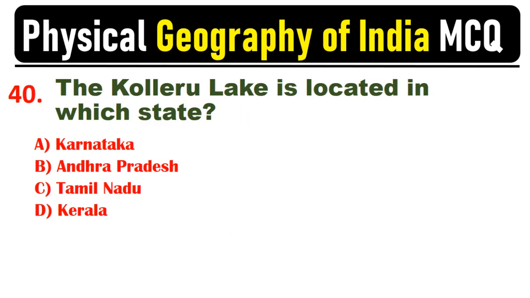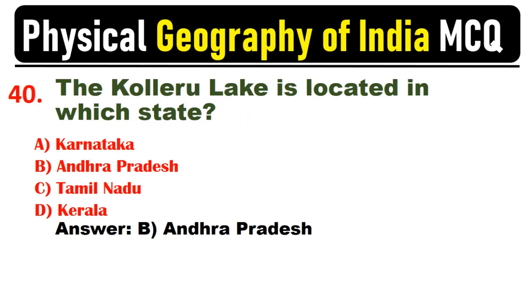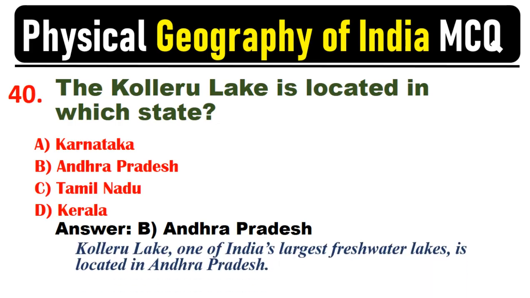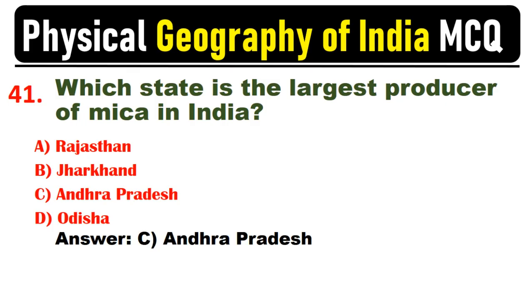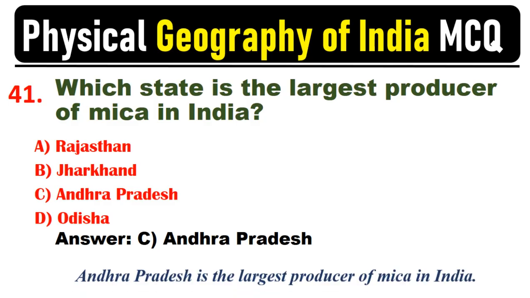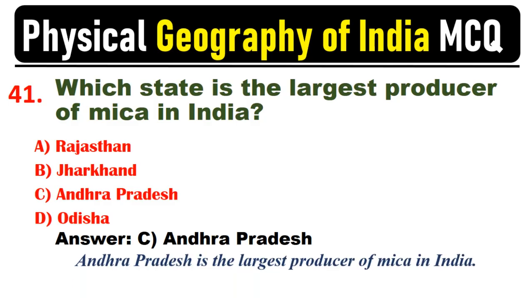The Kolleru Lake is located in which state? Answer. B. Andhra Pradesh. Kolleru Lake, one of India's largest freshwater lakes, is located in Andhra Pradesh. Which state is the largest producer of mica in India? Answer. C. Andhra Pradesh. Andhra Pradesh is the largest producer of mica in India.